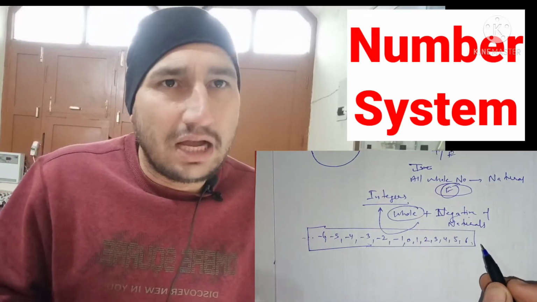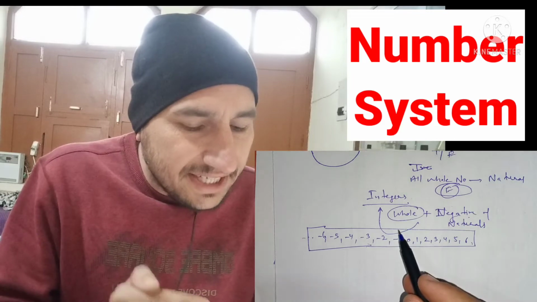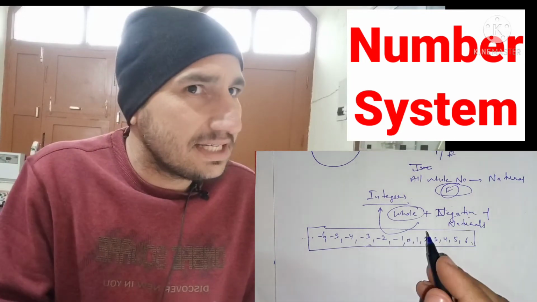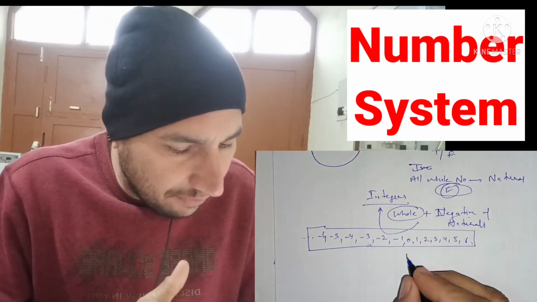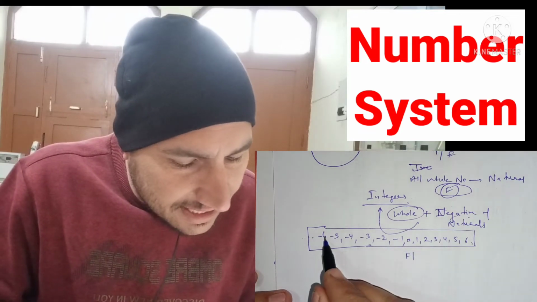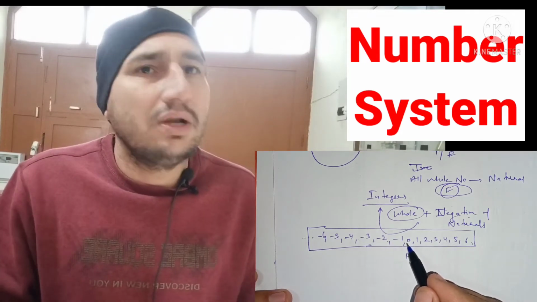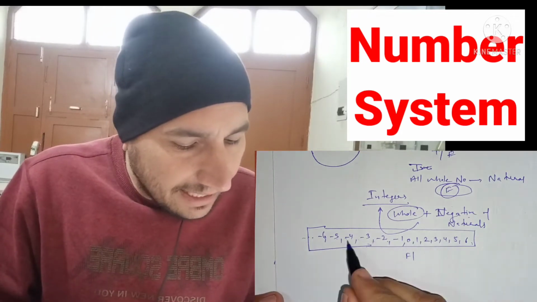Again the same question: all integers are natural numbers? It becomes false, because integers include negative numbers as well as 0, but natural numbers do not include negatives and 0.